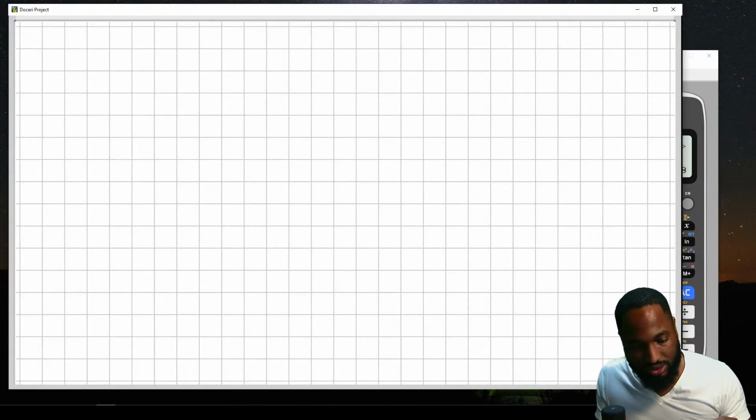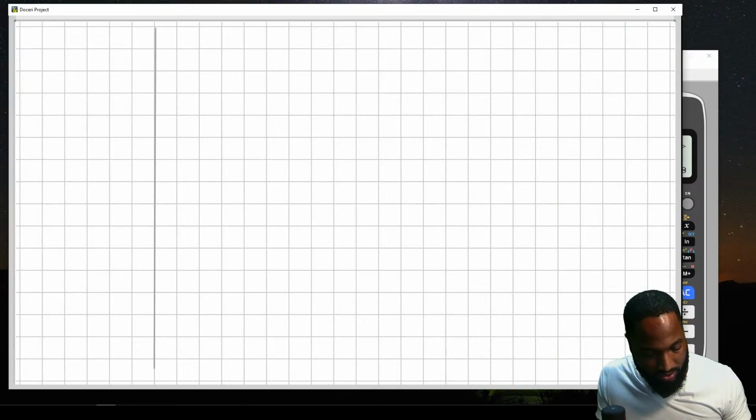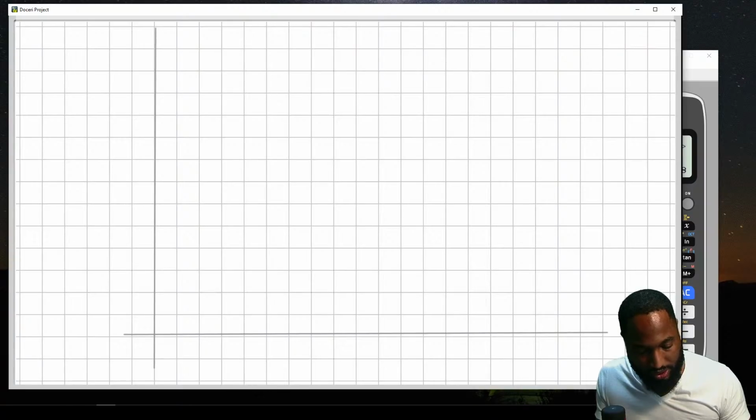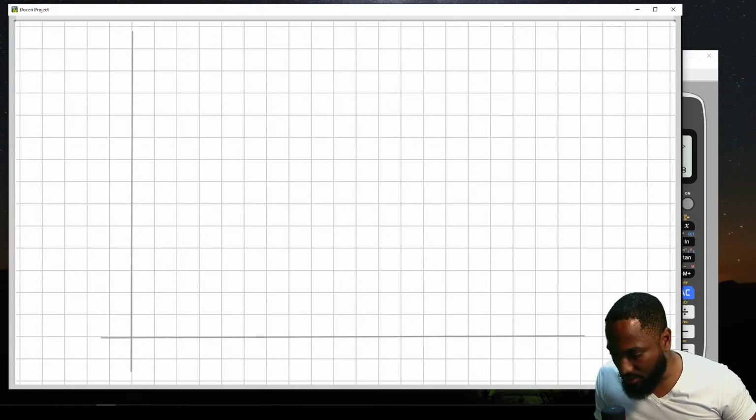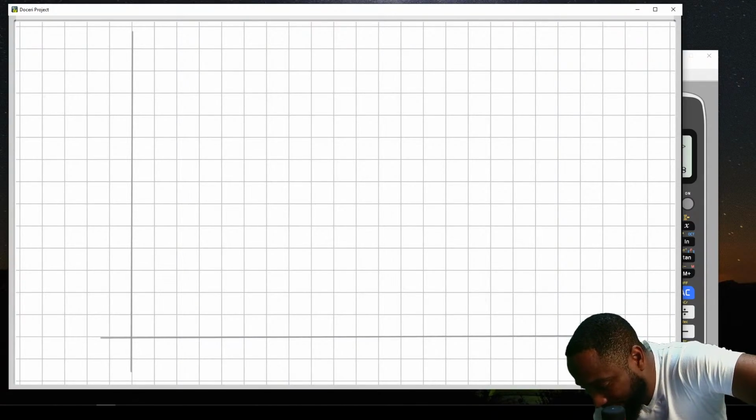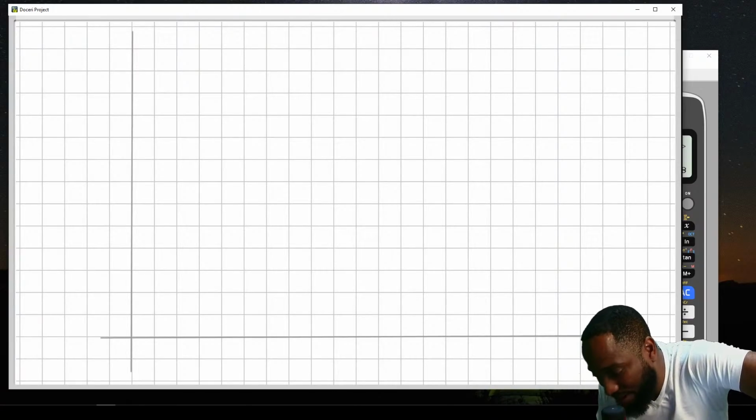There was this question now. And in this question, what they're asking us to do is use a ruler and draw the lines x equals half, y equals x, and x plus y equals 5.